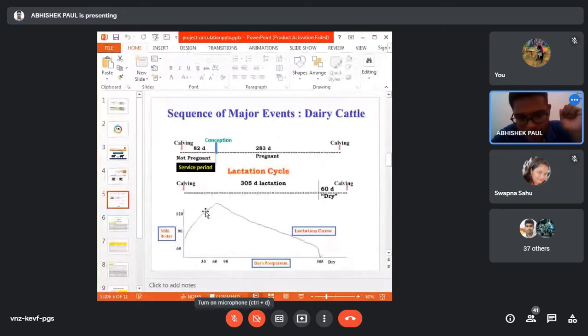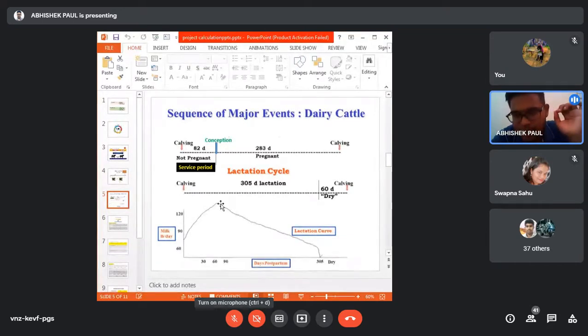After calving, the milk production keeps on increasing. This is the calving. After calving it is increasing, and it will reach the peak yield within 6 to 8 weeks. Remember, this is also a very, very important question for your final exam.